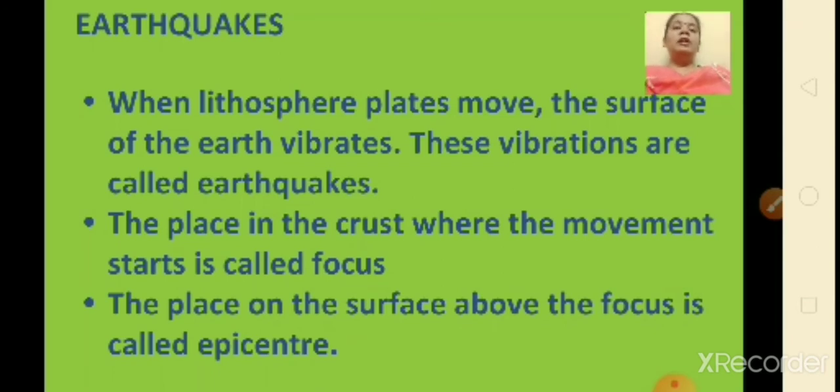Now these vibrations travel outward from the epicenter, and usually great damage takes place closest to the epicenter, and the strength of the earthquake decreases away from the center.